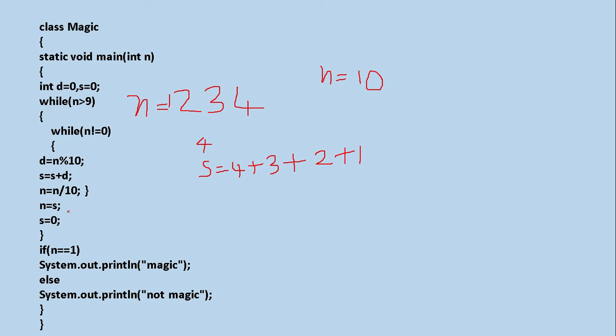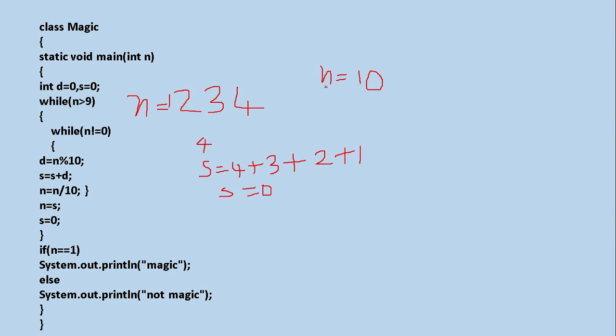Now after that s becomes 0. See, s was 10 here, but now what is the value of s? It will be 0 only, initialized to 0. So n changed, then s becomes 0. Coming over here, look at n. Is it greater than 9? Yes, 10 is greater than 9. So again this will be performed in this, while n not equal to 0.